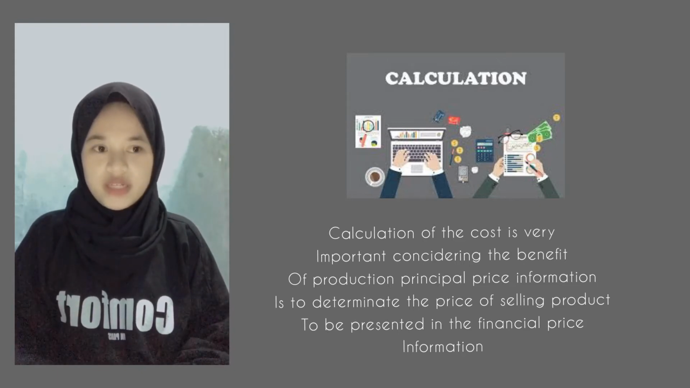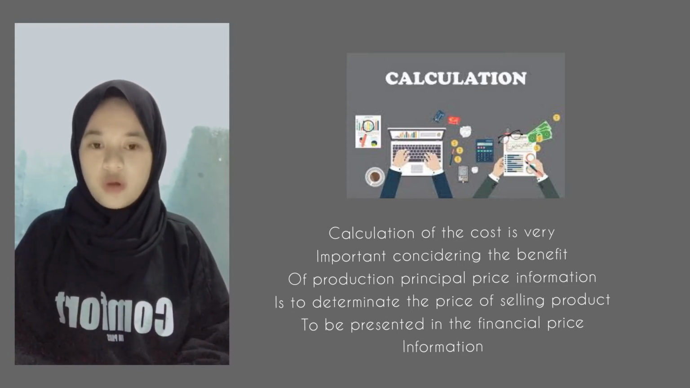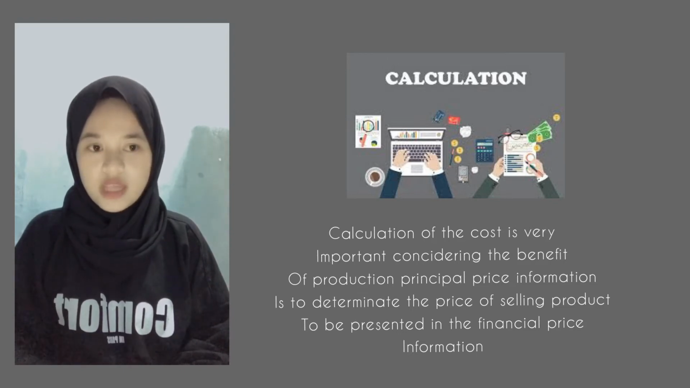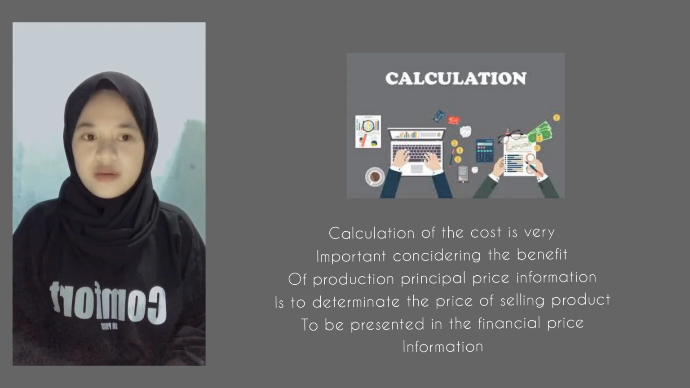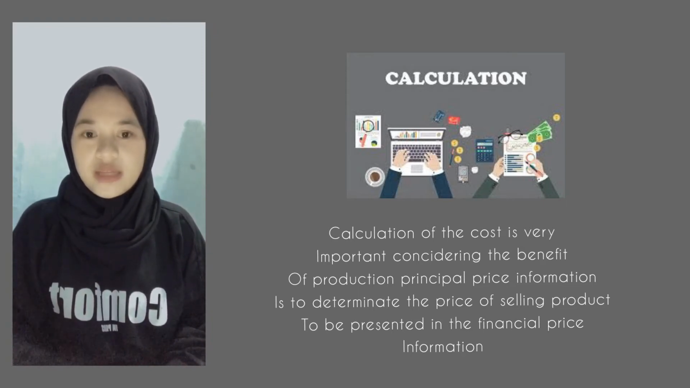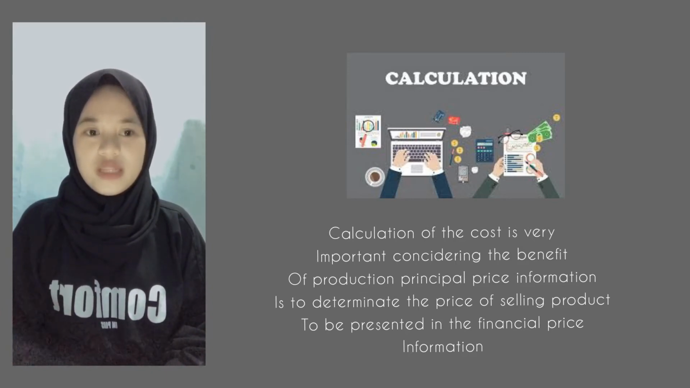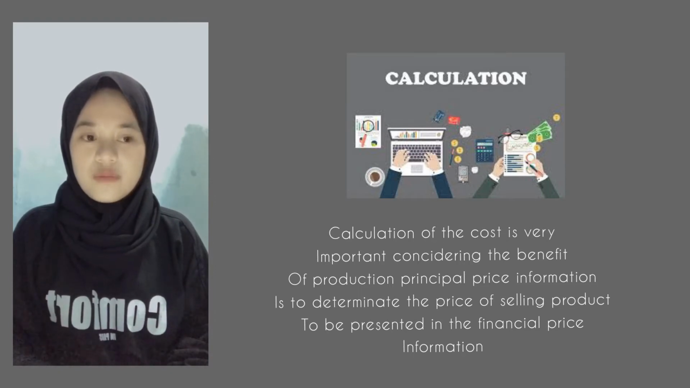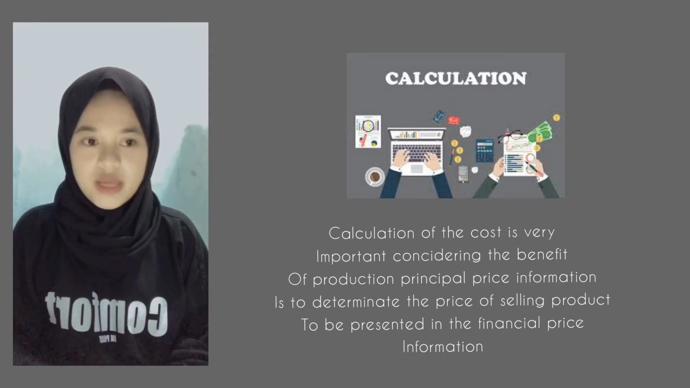Calculation of the cost of production is very important considering the benefit of the production principle. Price information is used to determine the selling price of the product to be presented in the financial position statement. Every manufacturing company must calculate the cost of production correctly and accurately. In the calculation of the cost of production, the required information is raw material cost, labor cost, and factory overhead cost. The three types of costs must be carefully determined, including their grouping and classification.